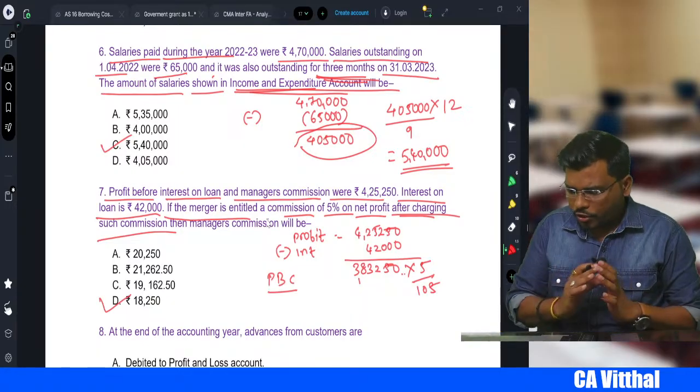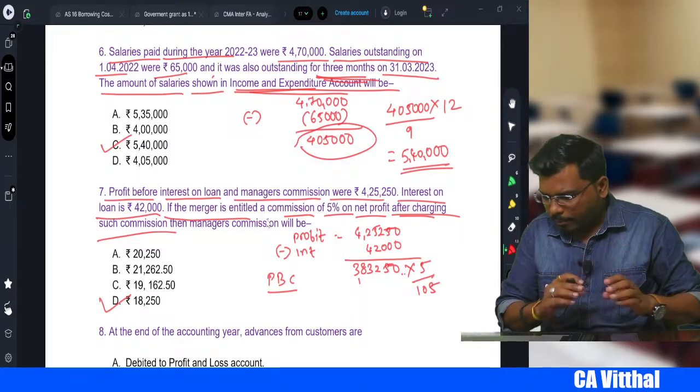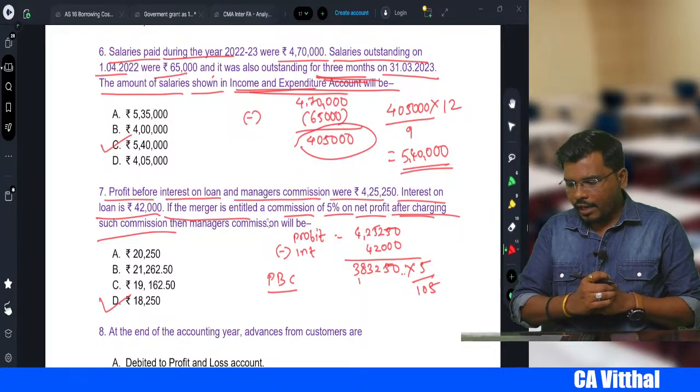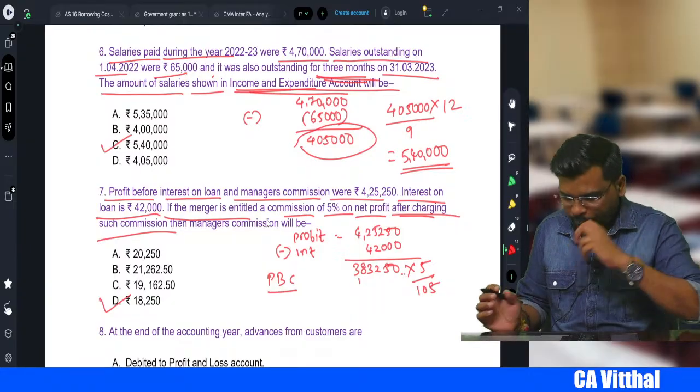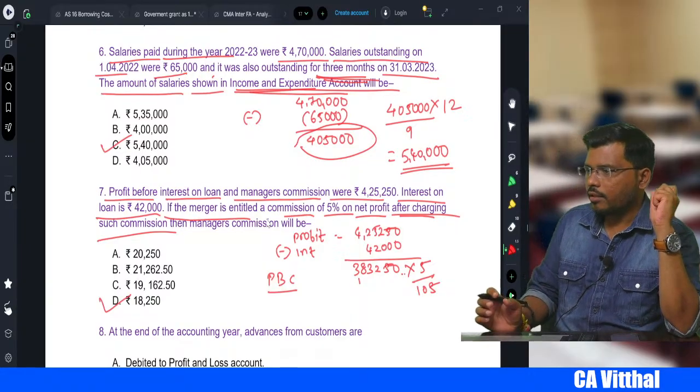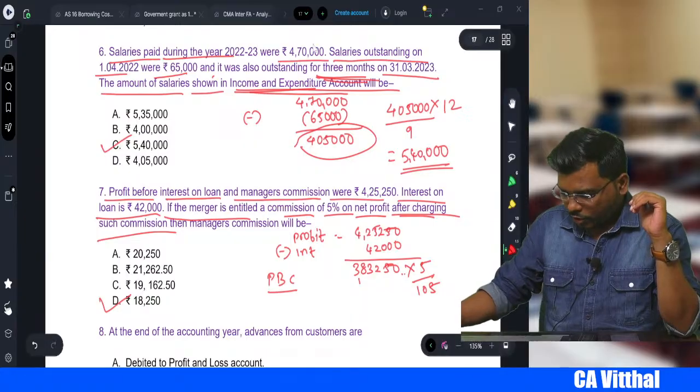Many students will directly apply the 10%. So don't do like that. This is the correct answer. Okay, right, my dear students. Okay, let's come to the next one.